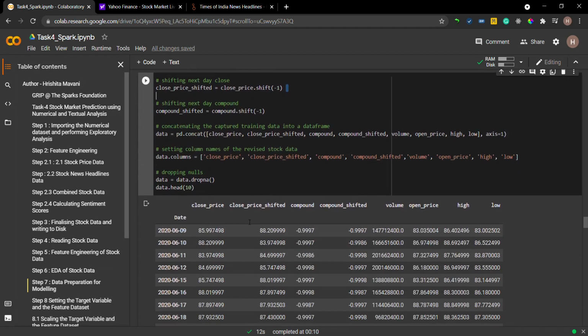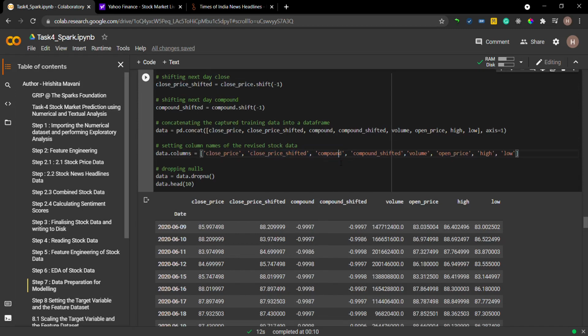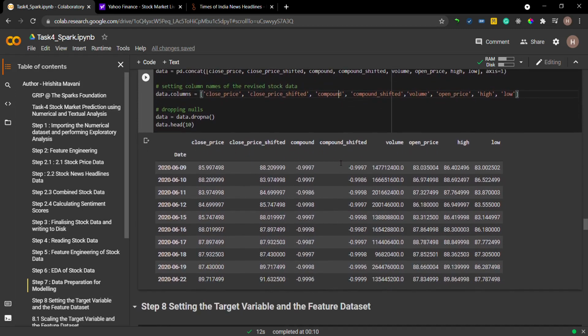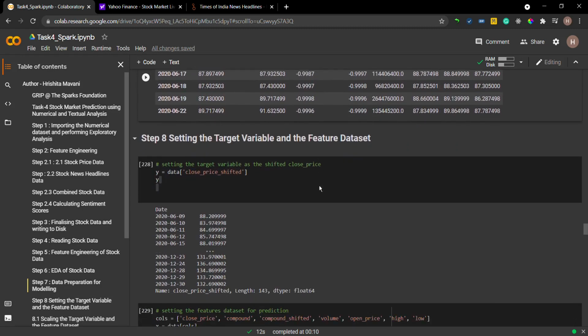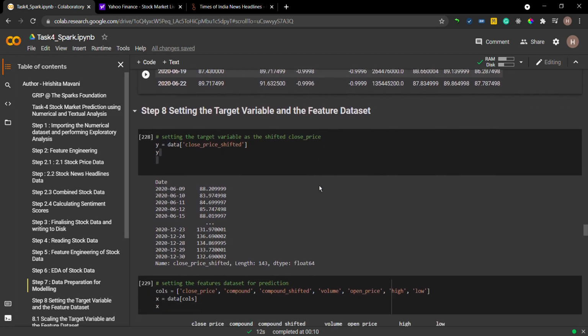Then I am attaching those shifted columns to my main data frame. So my main data frame now has columns like close price shifted, compound shifted, then volume, open price, high and low. So this will be the data set which I'll be feeding to my model. Next I'll be setting my target variable and my feature data set.